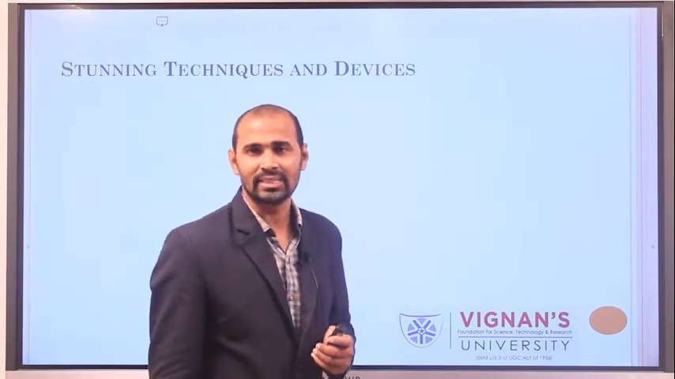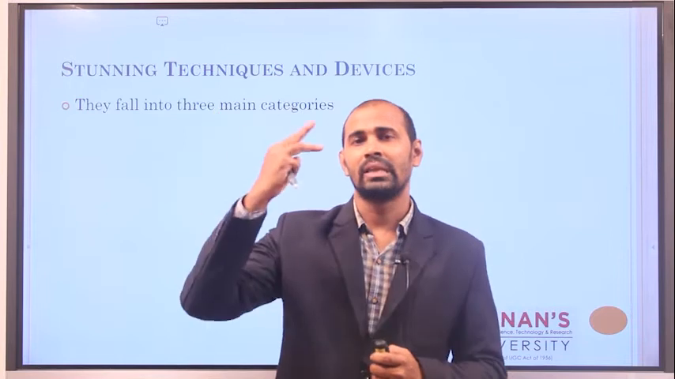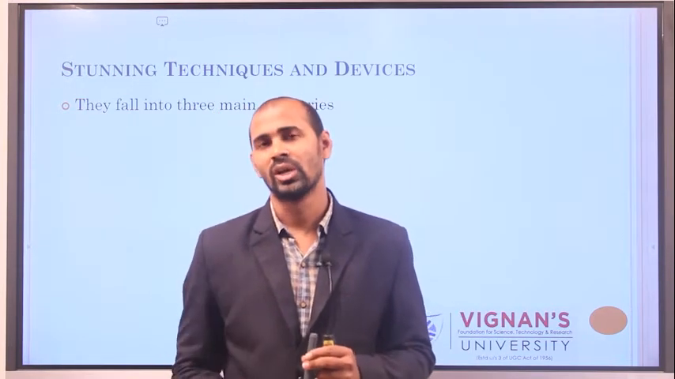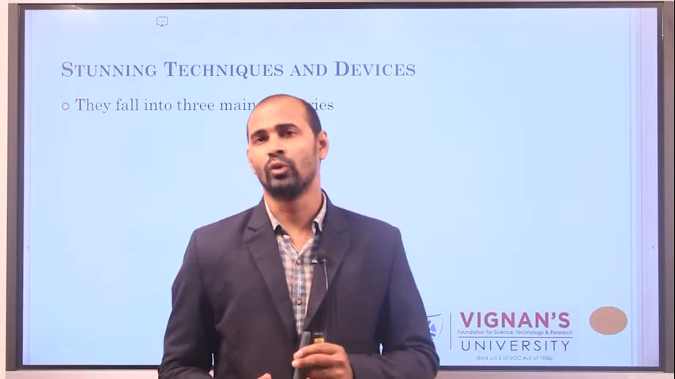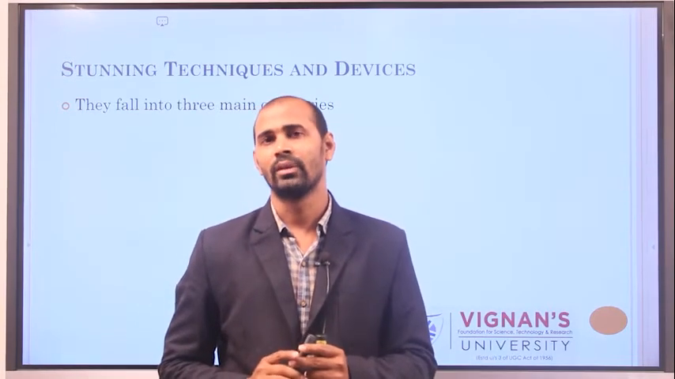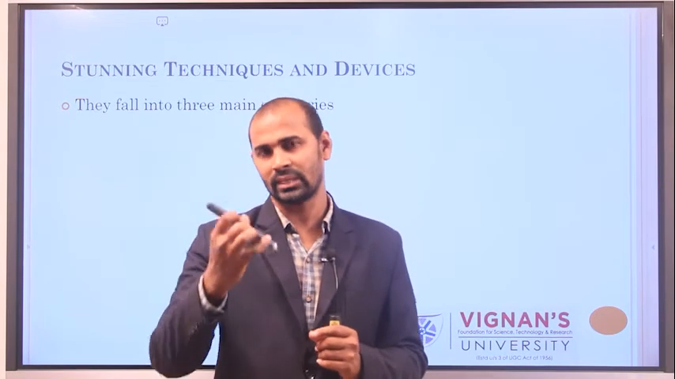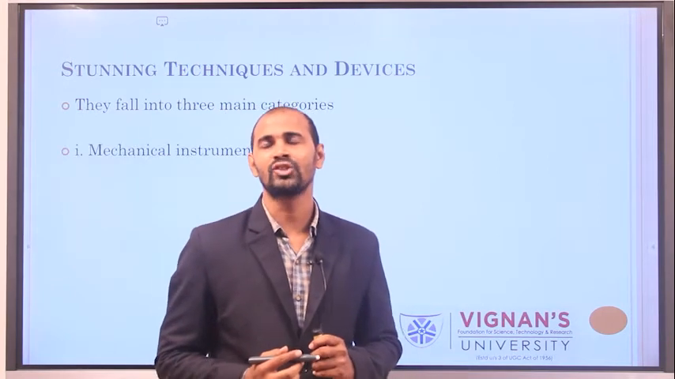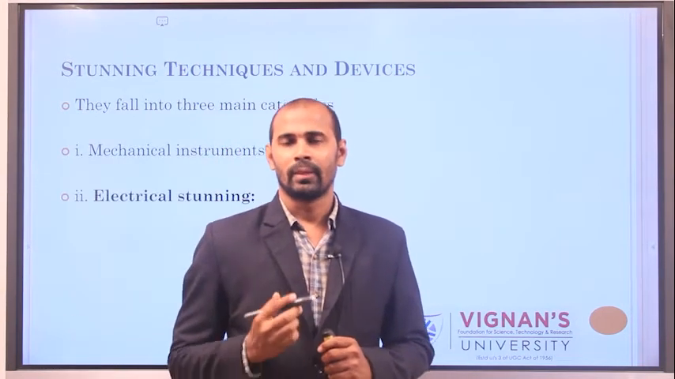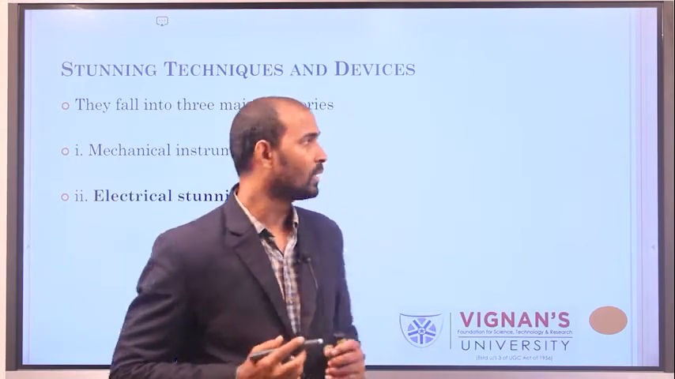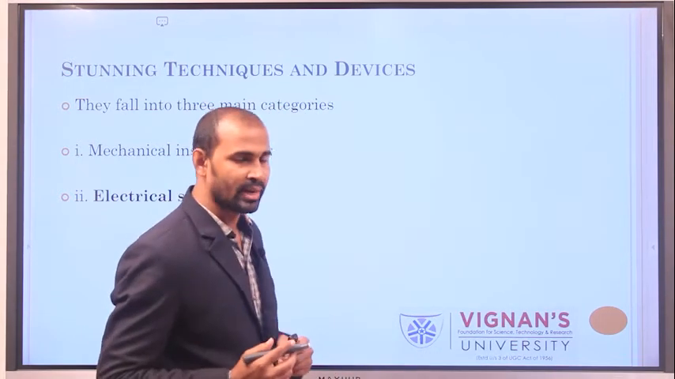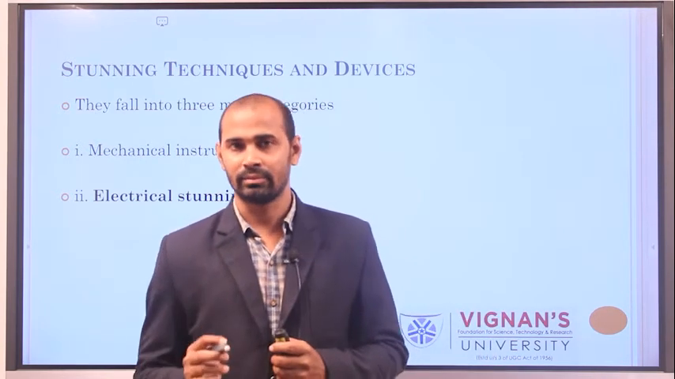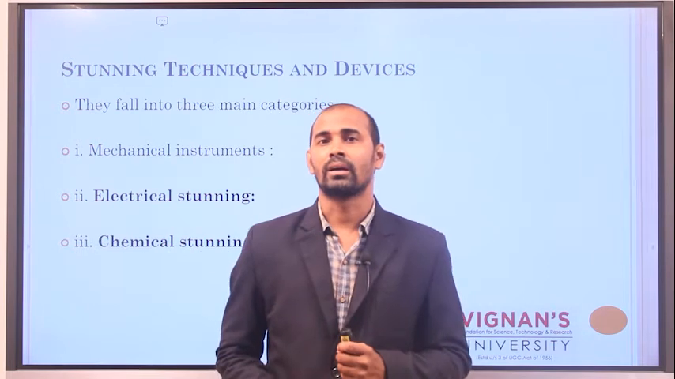Next, coming to stunning techniques and devices. There are three different stunning devices or instruments which we generally use for stunning animals by the scientific method. First one is mechanical instruments. Second one is electrical stunning. Third one is chemical stunning.